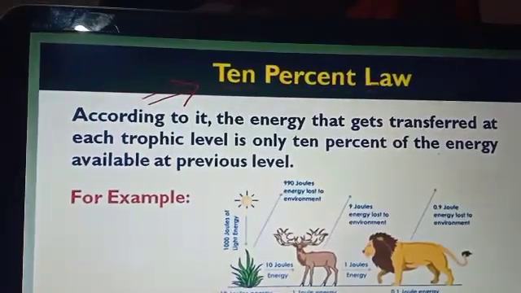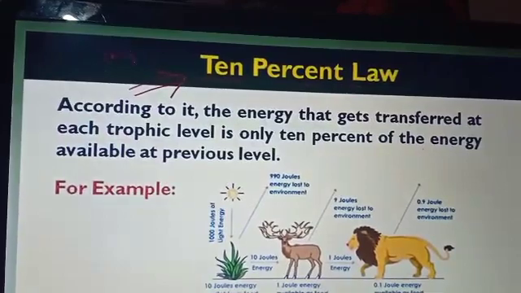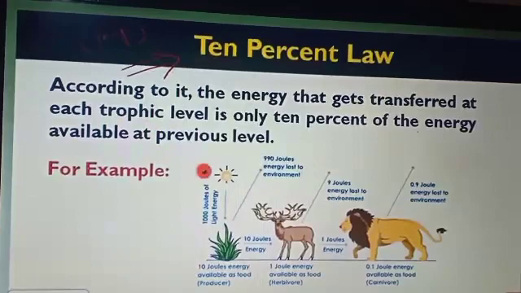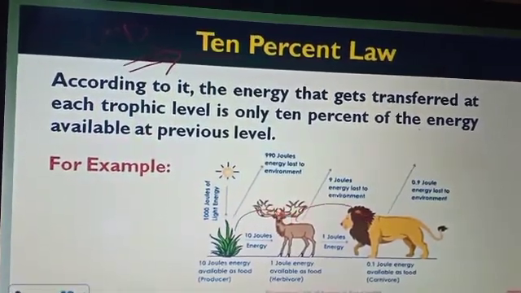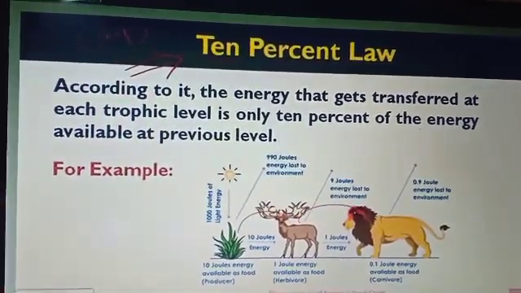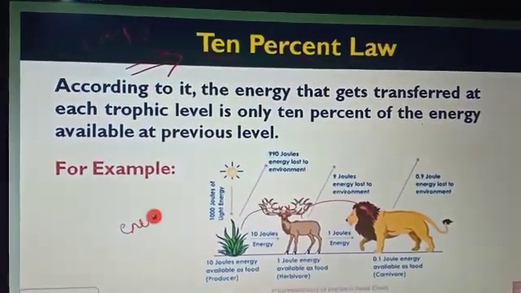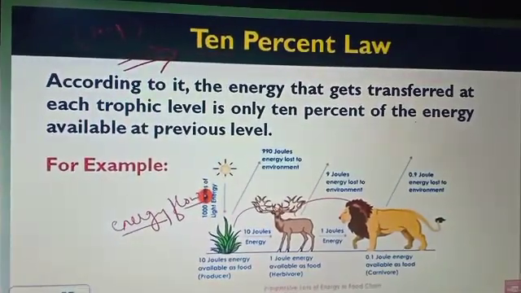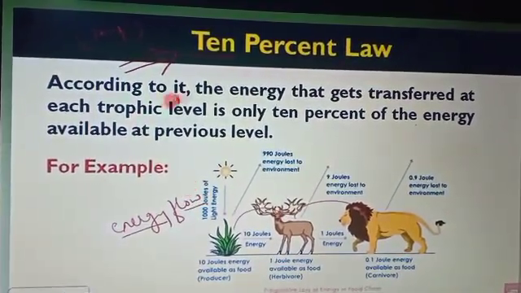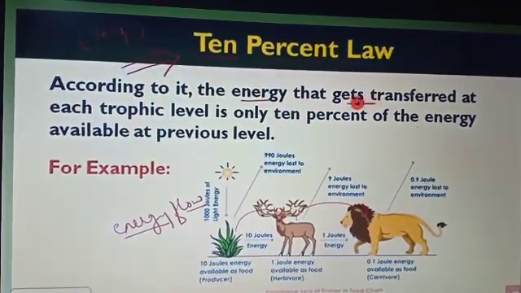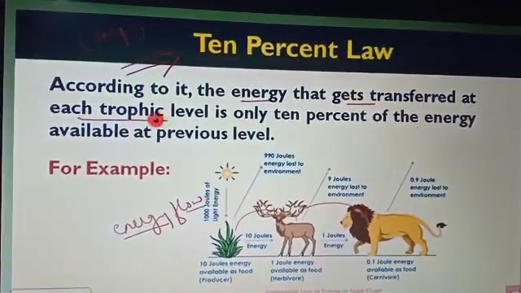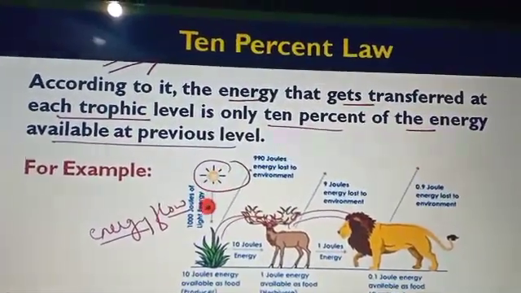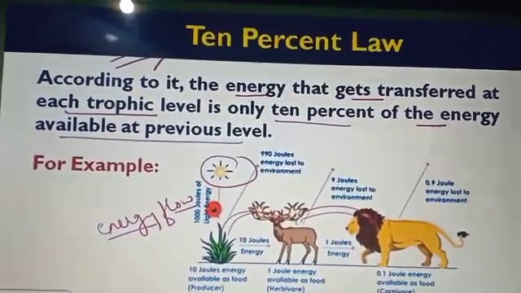Now the 10% law is very important, because many questions are asked from this topic. What is the 10% law? According to it, the energy that gets transferred at each trophic level is only 10% of the energy which is available at the previous level. Here you can see, from the sun, 10% of the energy is received by the plant, whenever the plant is eaten by the deer.